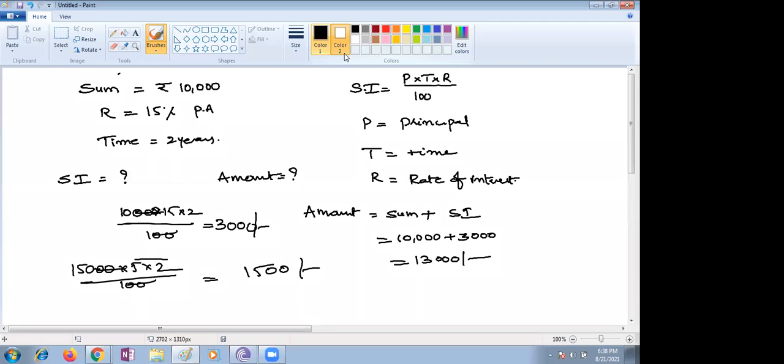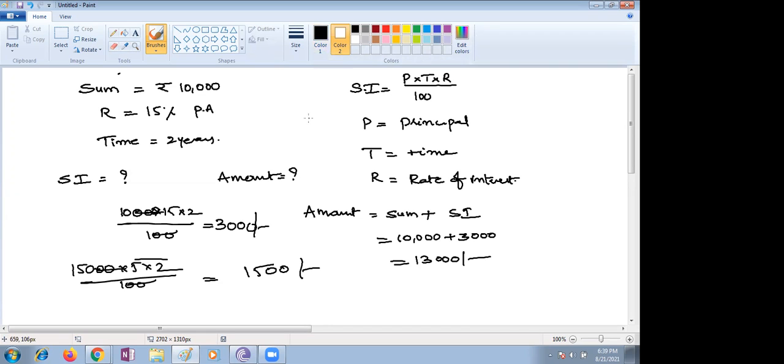Both amounts they add together and give us the total amount. On that they calculate the interest again. See children, this is known as compound interest. Simple interest we are not taking like that; we are just directly multiplying for the 2 years. But in compound interest, whether interest is calculated annually, half yearly or quarterly, we have to see the conditions given. Based on that you can identify whether it is simple interest or compound interest.